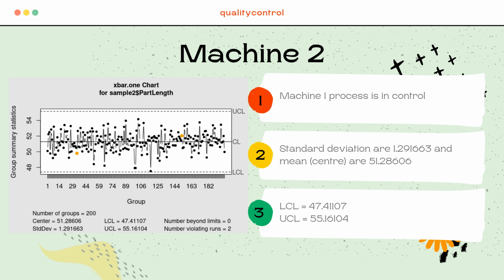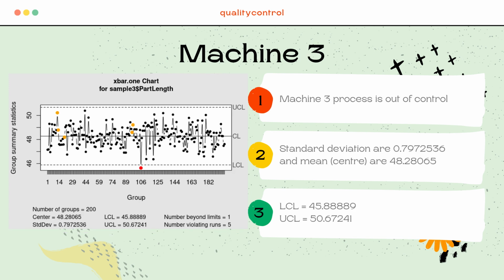And as for the mean or center, it is 51.2806, and the standard deviation is 1.291663. We can consider this machine as in a control process because there is no number violating any runs.